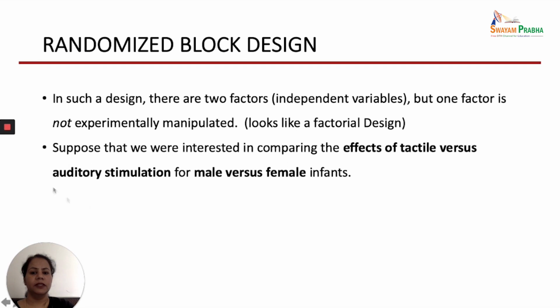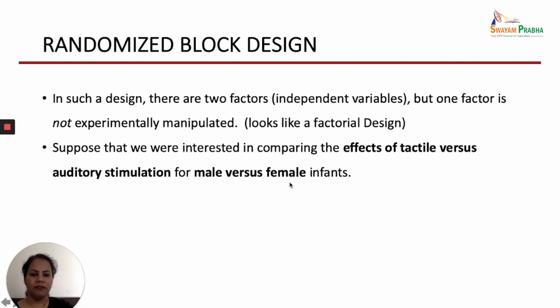For example, if we are interested in comparing the effects of tactile versus auditory stimulation for male versus female infants. Now here again we are having two interventions, tactile and auditory stimulation, but our another variable which we are finding is male and female.